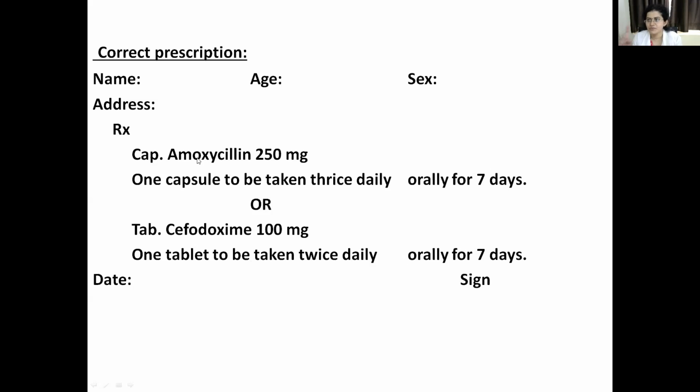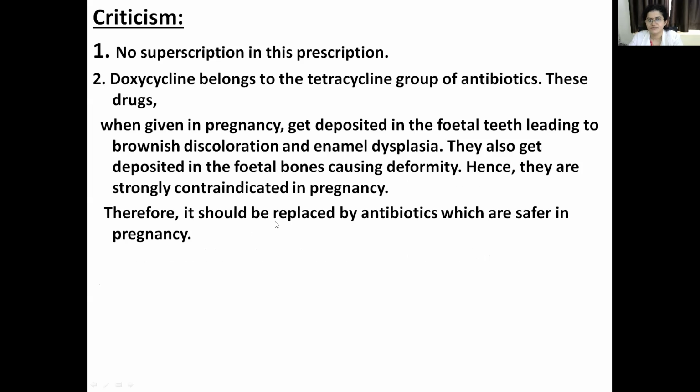So tablet amoxicillin 250 milligrams you have to take thrice daily for 7 days, and cefpodoxime, which is a cephalosporin group drug, 100 milligrams, one tablet to be taken twice daily for 7 days. So these are the safest drugs for treating a UTI patient during pregnancy, amoxicillin and cefpodoxime. This is the correct prescription.